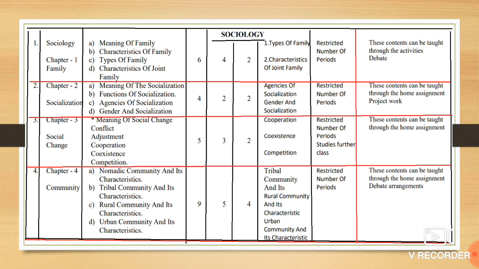Chapter number 4, community. In the chapter community, tribal community and its features, rural community and its characteristic features, urban community and its characteristic features, these three concepts have been dropped.